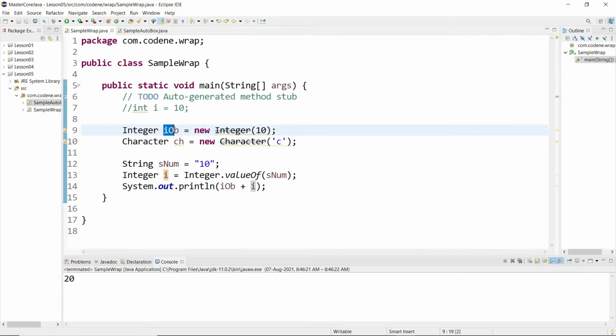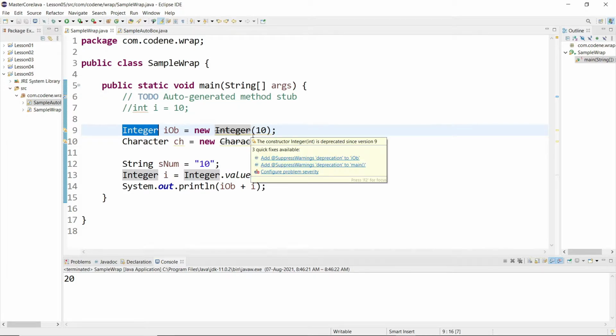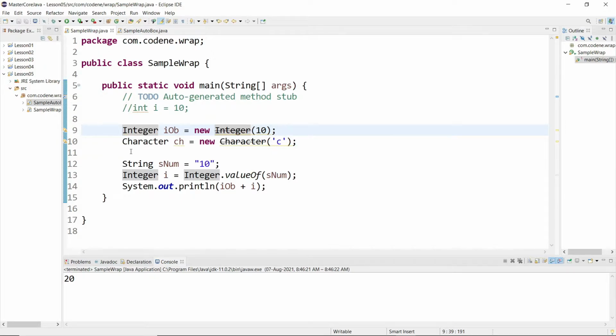Why? Because each time you call new Integer, that means instantiating an object of this wrapper class, you are assigning some heap memory to it. So there is an overhead over Java, because each time you use the wrapper class it has to allocate some memory. That is a major disadvantage, and that is why it is recommended that when you are doing simple arithmetic operations you should not use wrapper classes.